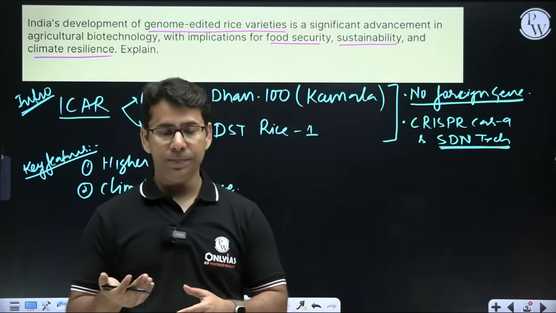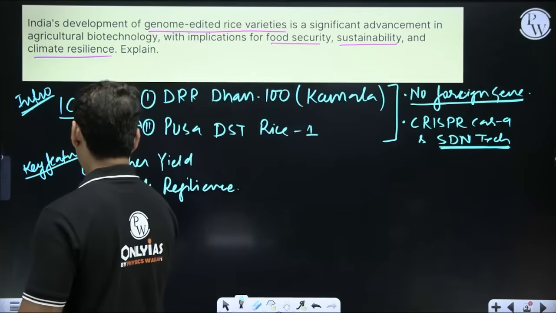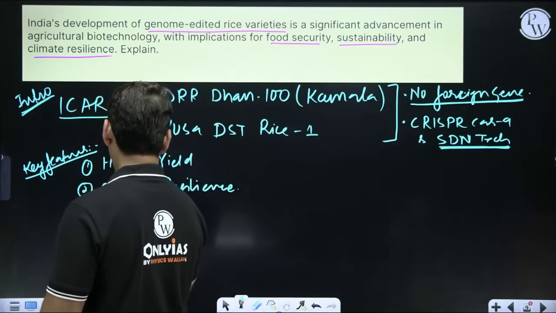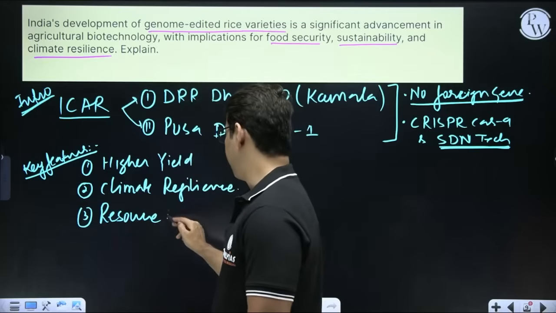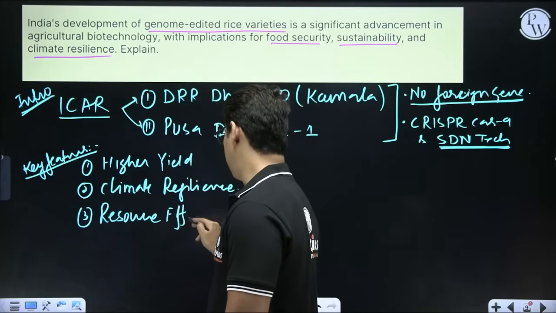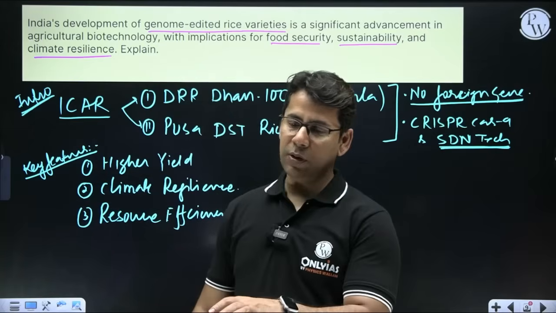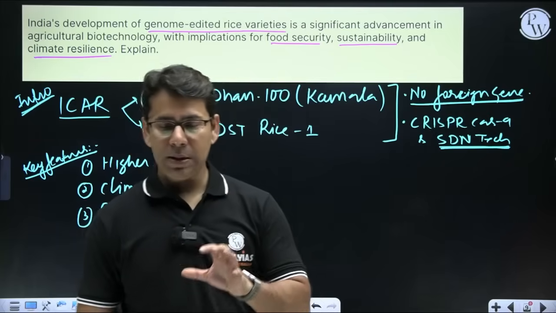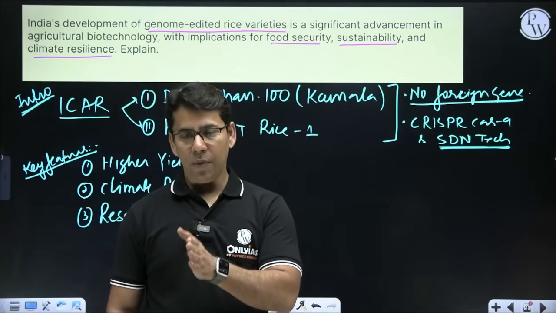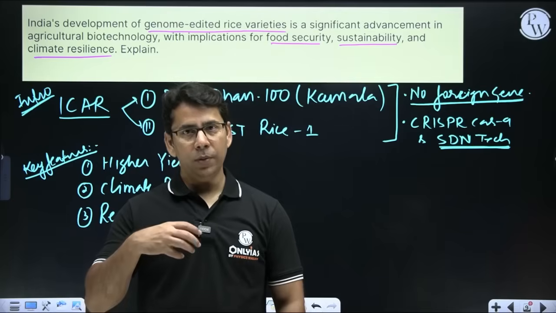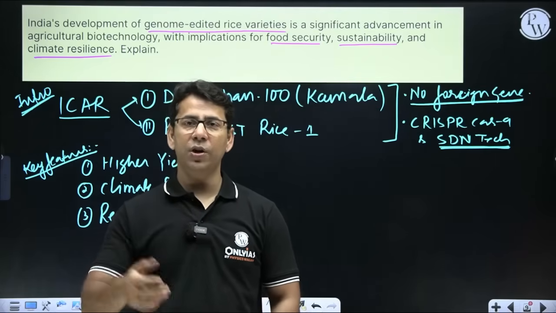Third thing, resource efficiency. What does it mean? When I say resource efficiency, it means these varieties of rice are engineered in a way that they utilize nutrients in a better and more efficient way.